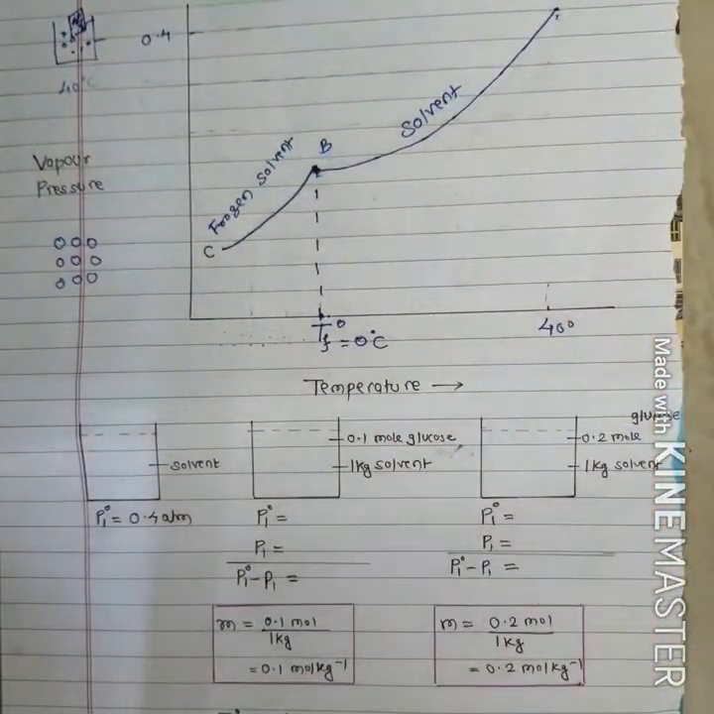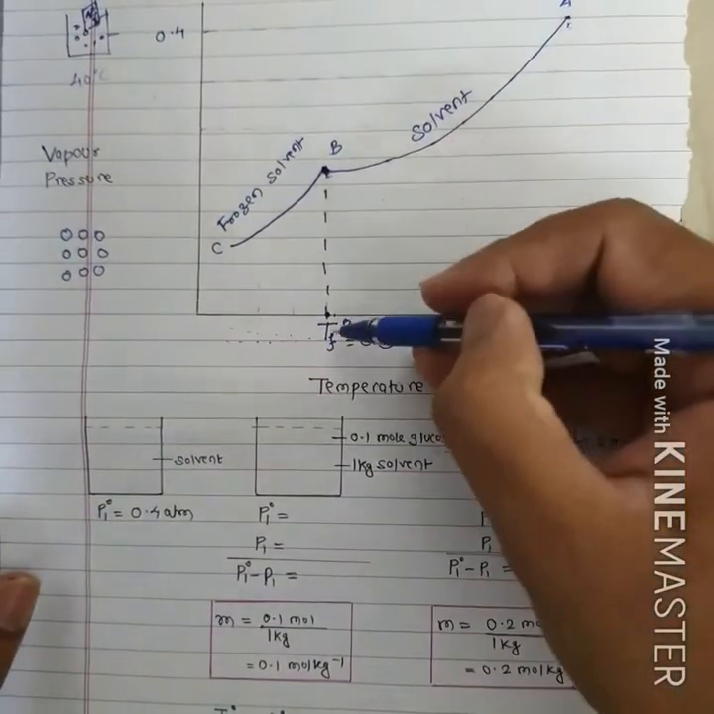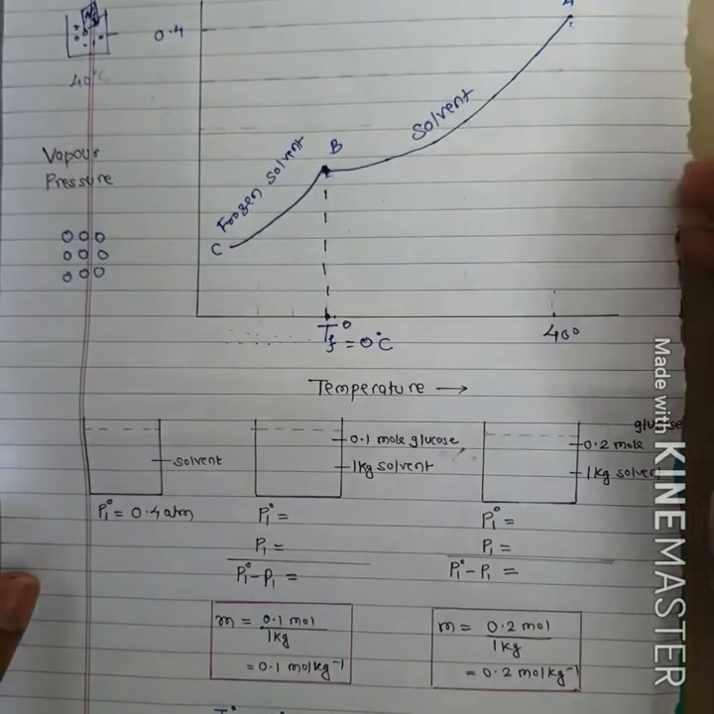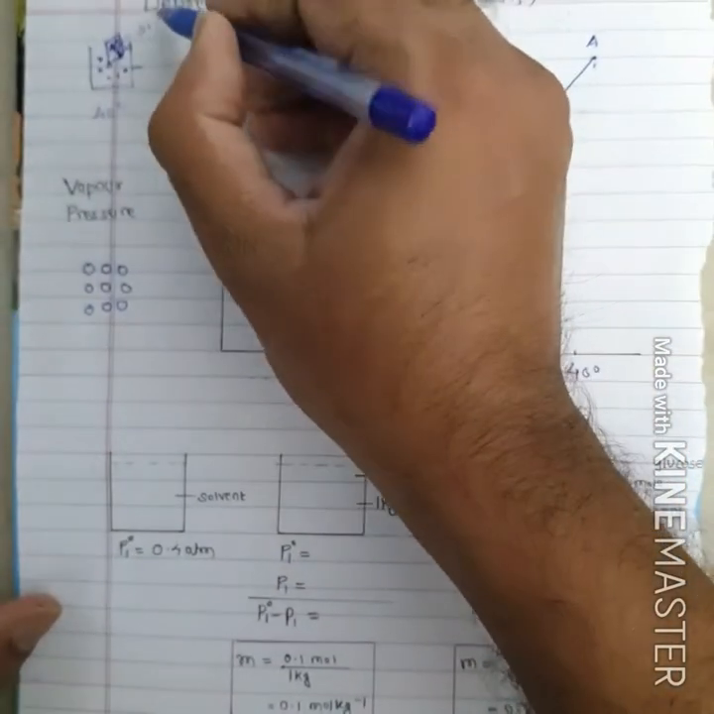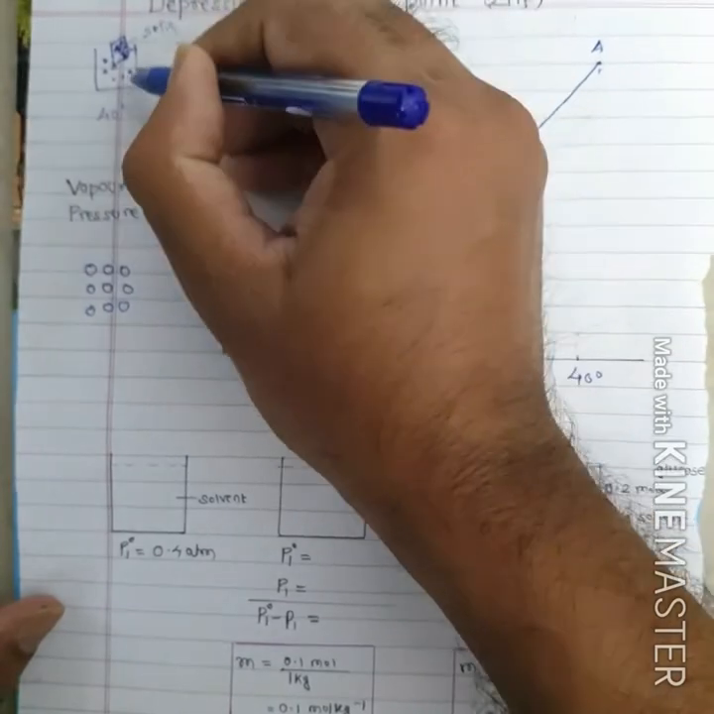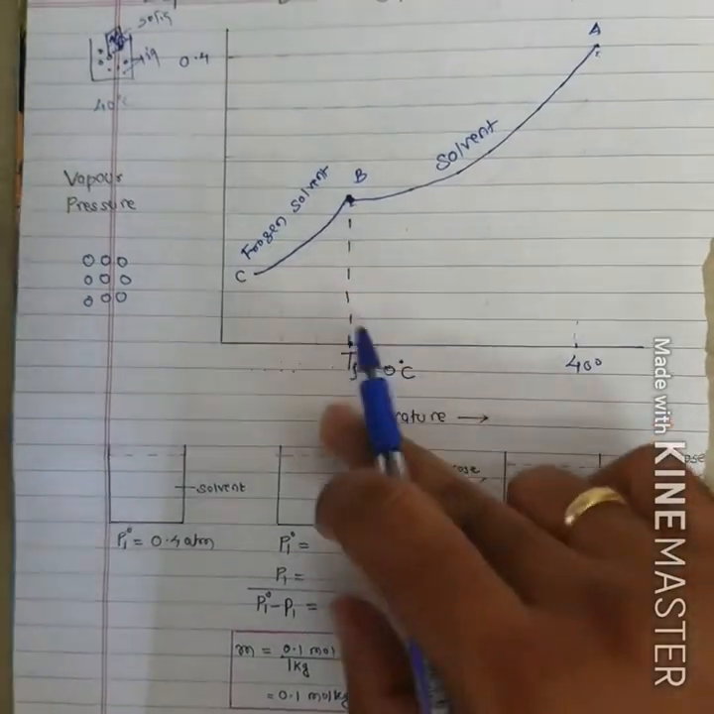So class, this temperature is called the freezing point. The freezing point of a liquid is the temperature at which the vapor pressure of the solid phase, that is ice, and the vapor pressure of the liquid phase, that is water, both are equal. We call this temperature the freezing point.